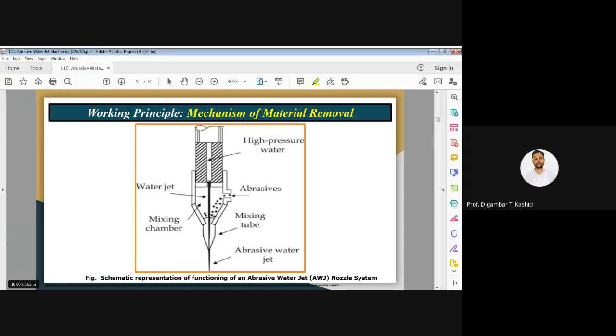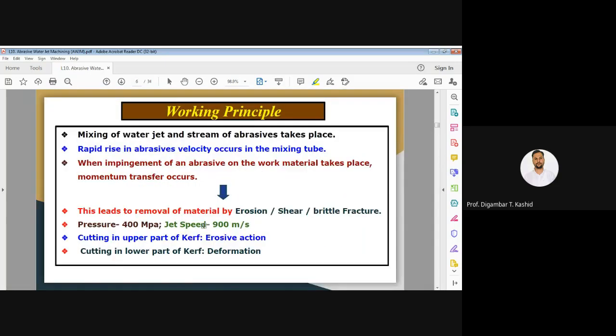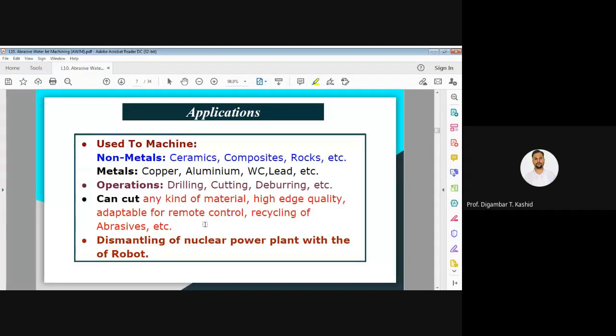Okay, now let us move to the next point. Before going to the setup of the abrasive water jet machining process, here I have written some applications of this process. An important application of abrasive water jet machining or abrasive water jet cutting is that you can use the robot, and it can also be used for dismantling of nuclear plants and power plants with the help of the robot.